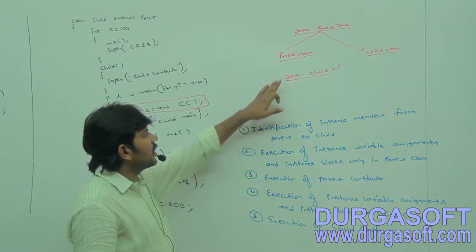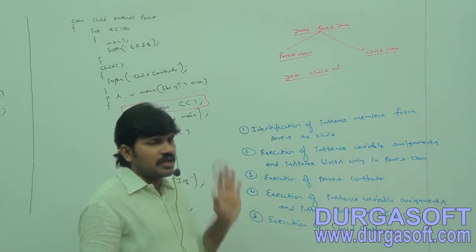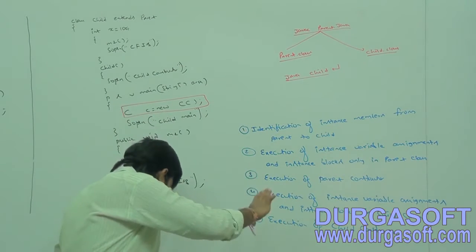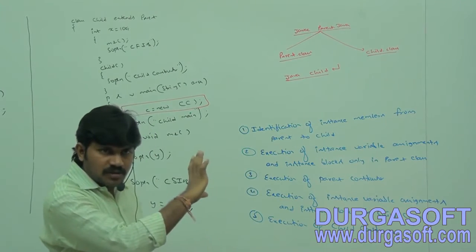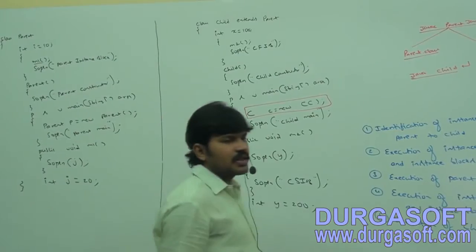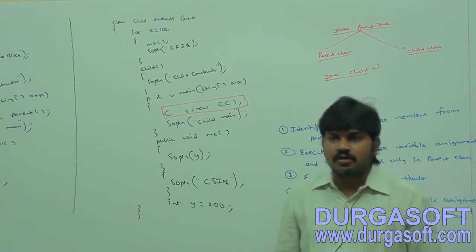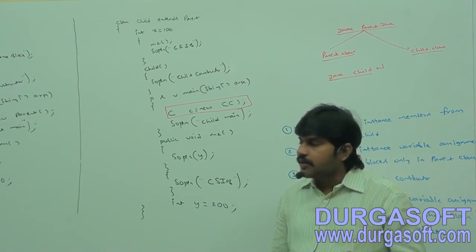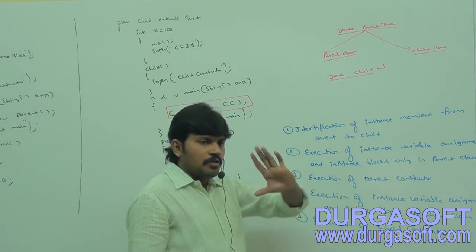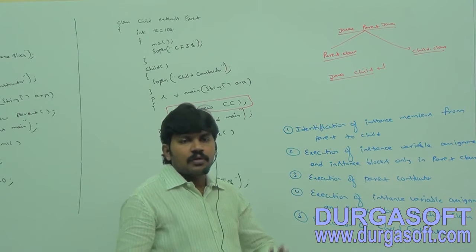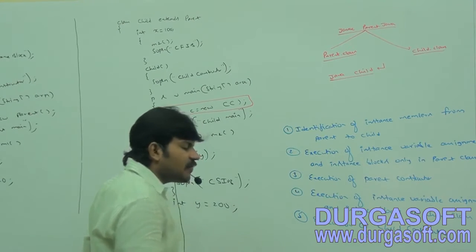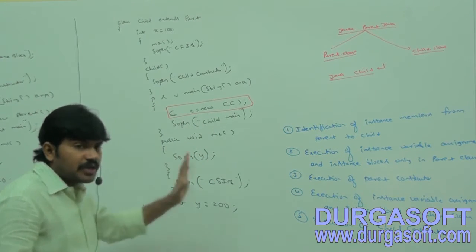Okay, sir, I am taking the Java child class. Can you please run the child class? What is the output we are going to get by default? You should be aware. Now let me trace according to these steps. Are you able to understand up to this? Okay, now observe. First flow: what is the first flow, static control flow or instance control flow? Static control flow. Whenever I am executing the child class, first is the static control flow in parent to child. Can you spell out the steps? Identification of static members from parent to child.